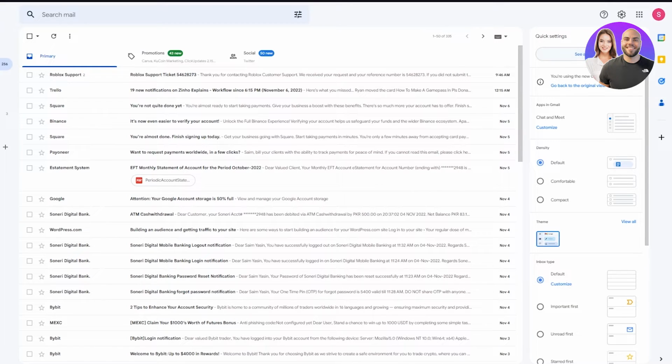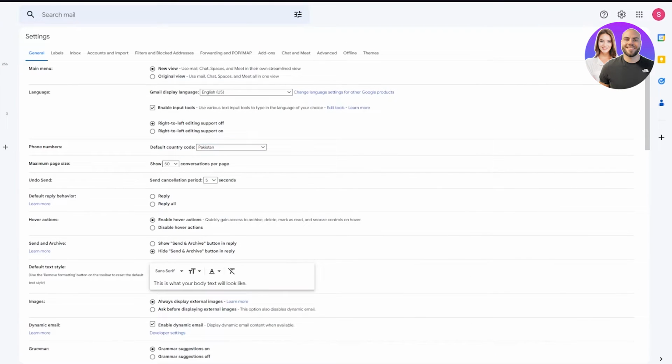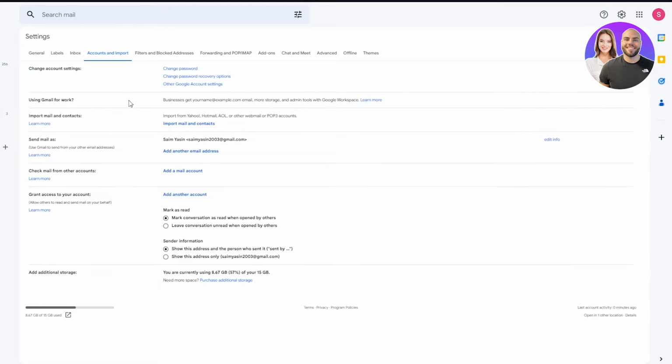Now, once you click on see all settings, it's going to take some time to load. And once it loads up, it's going to bring you to a page, which I'm going to show you right now. So yeah, once it all loads, it's going to bring you to this page. Now, on this page, you're going to see a lot of things, so don't worry. I'm going to walk you through it all. You're going to see all of this, and you're going to go on accounts and import.